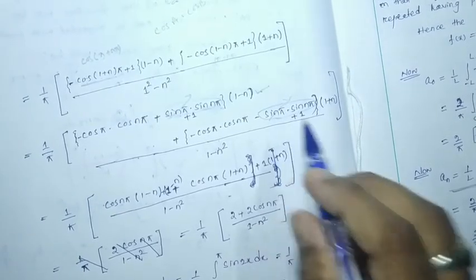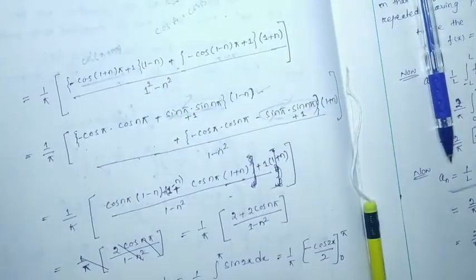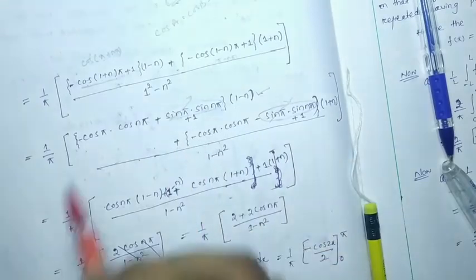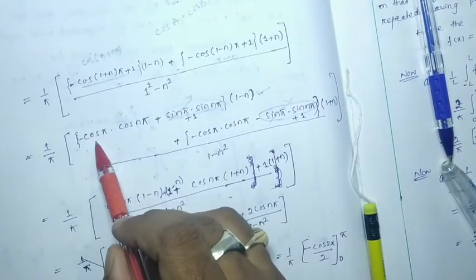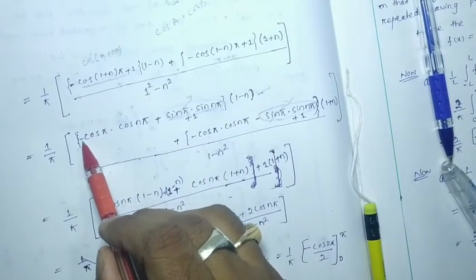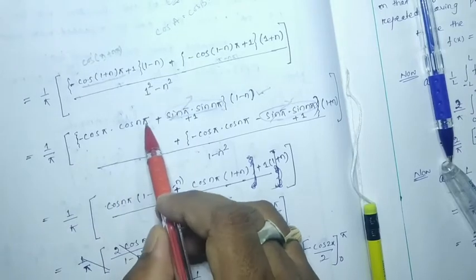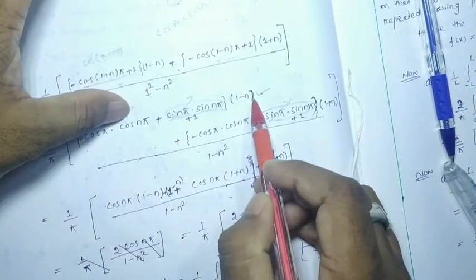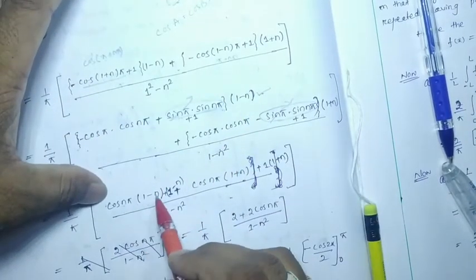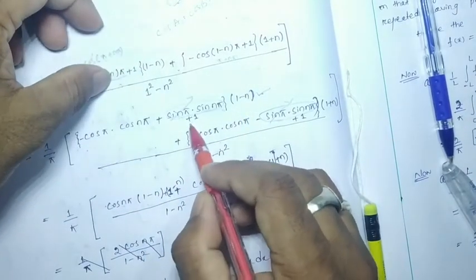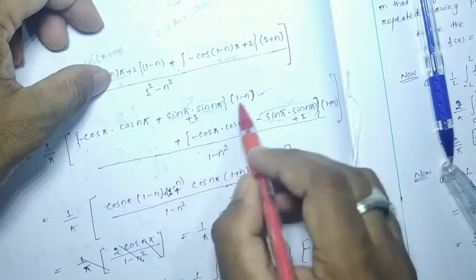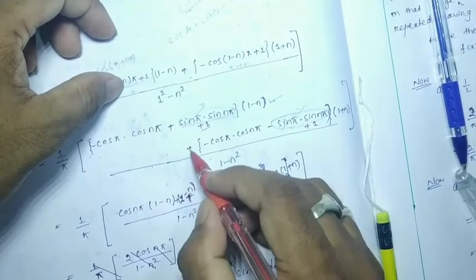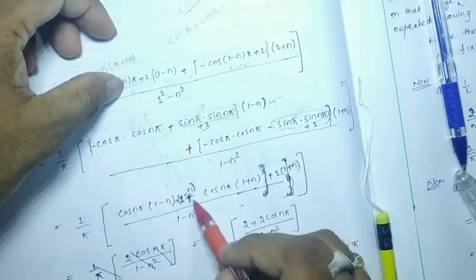Got my point? Again I am going to tell you. Whenever this first cos pi is how much? Minus 1, minus already is there, plus cos n pi will be multiplied with 1 minus n. So this will be cos n pi into (1 minus n). Then here another plus 1 is there. Plus 1 into (1 minus n) will be how much? 1 minus n. Nothing but this one. This plus.